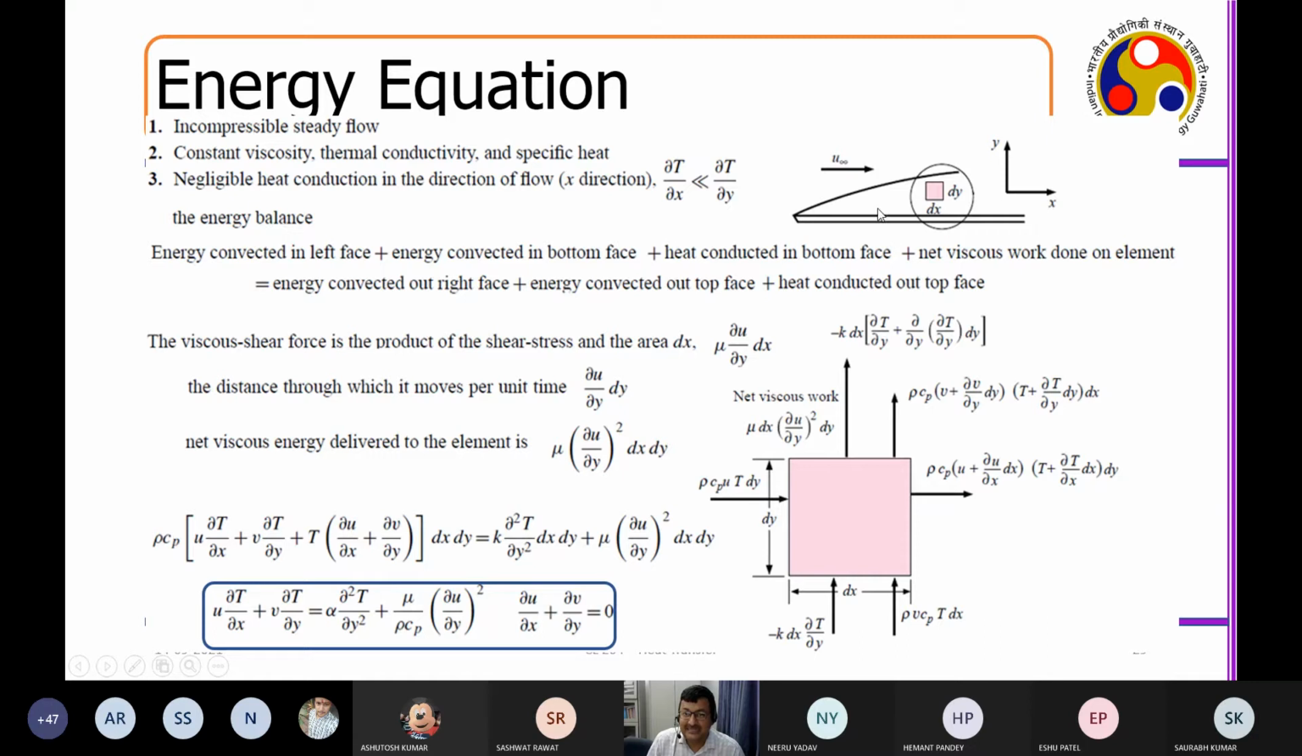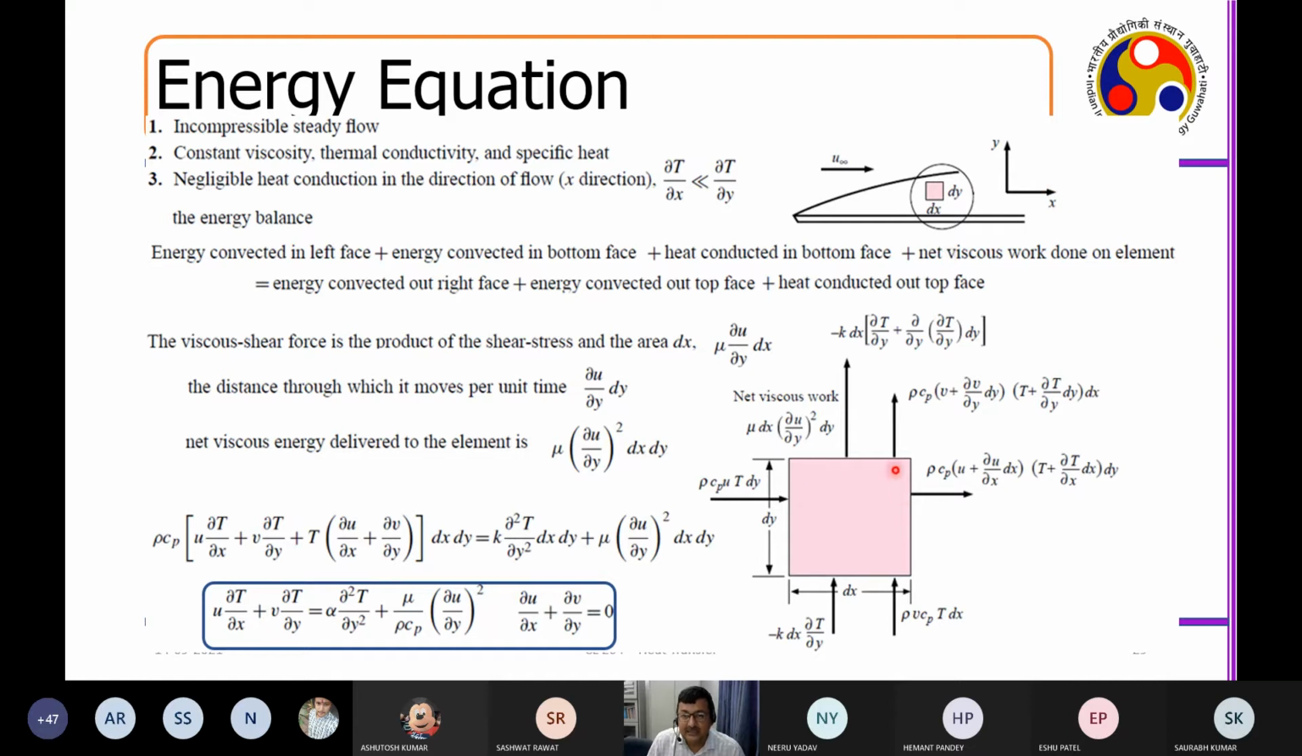And what I assume is that dT by dy is much larger than dT by dx. The temperature gradient is not in the horizontal direction. Temperature gradient, heat is flowing in this direction. Heat is not flowing in that direction.